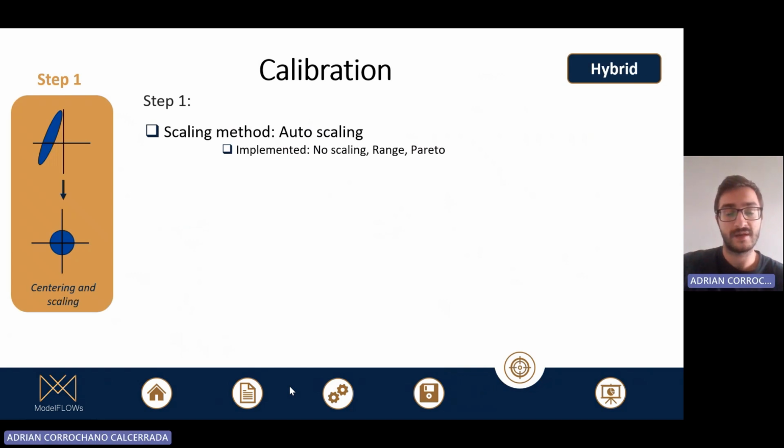Here in this algorithm, there are a lot of parameters to calibrate. In the first step, we have to calibrate the scaling method. In this case, we have used auto-scaling, which uses the standard deviation as the scaling factor, but there are several scaling methods implemented.